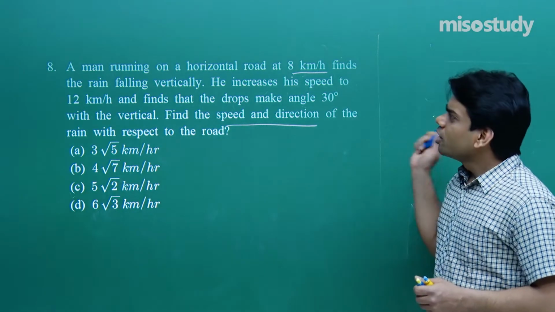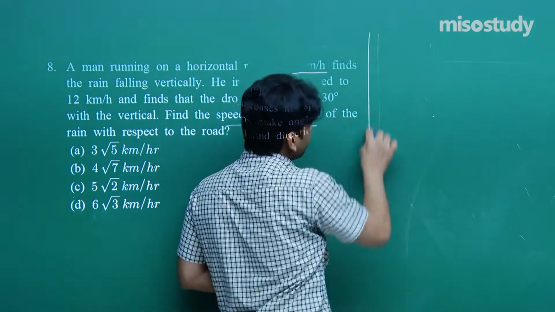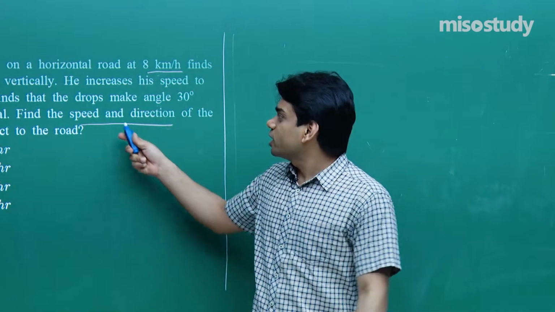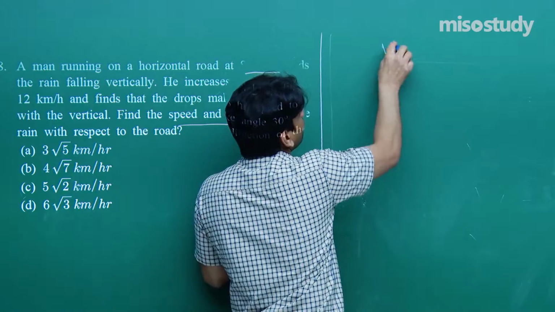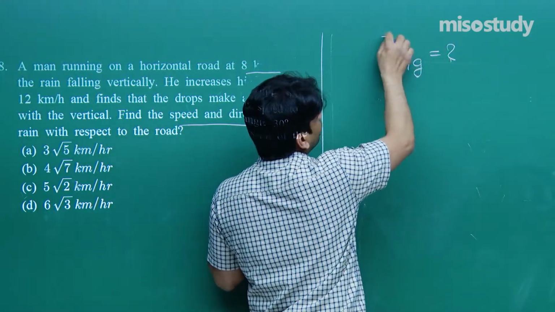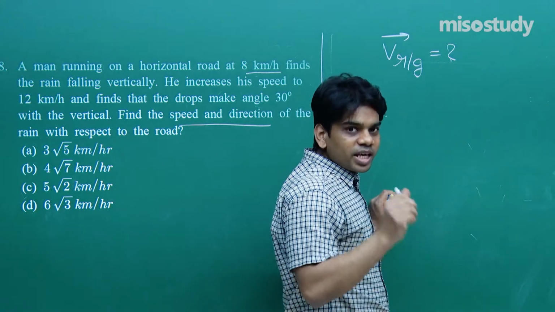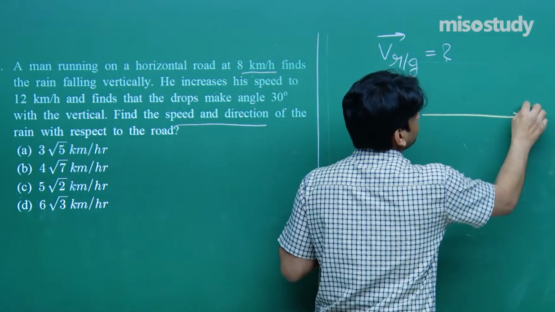Let's go ahead. The first diagram, if I make, it says find the speed and direction of rain with respect to road. So our target should be velocity of rain with respect to road, that is velocity of rain with respect to ground. This is what we have to evaluate. Now first it is said that man runs at 8 km per hour.